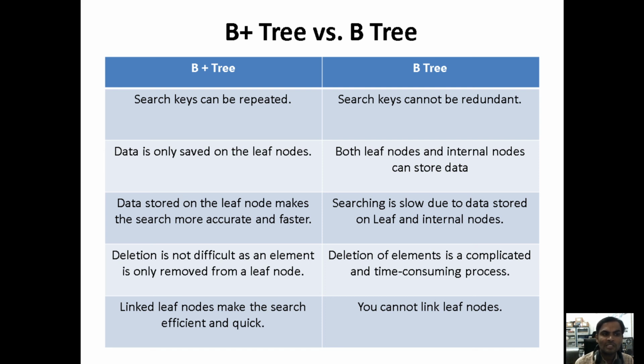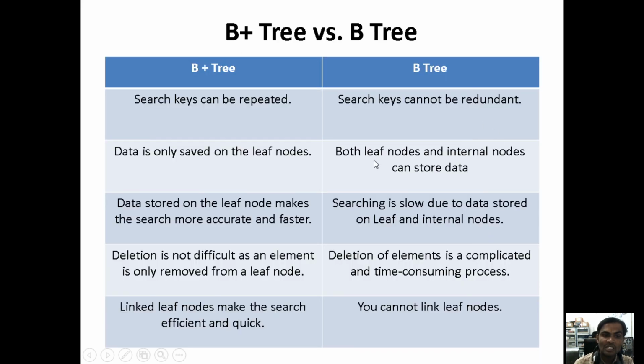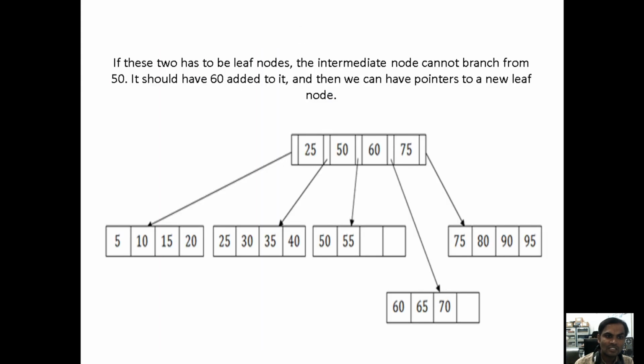Under the B plus tree, data is only saved on the leaf nodes. The root node's values are also stored under the leaf nodes only. Coming to the B tree, both the leaf nodes and the internal nodes can store data.